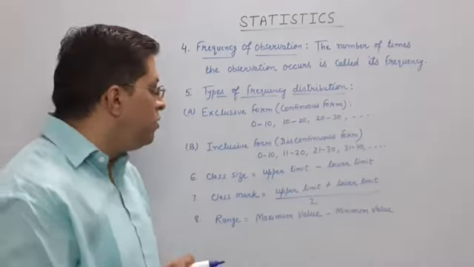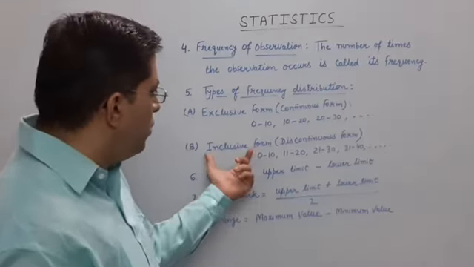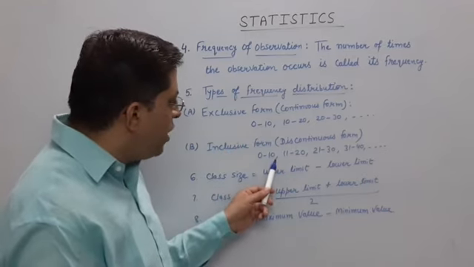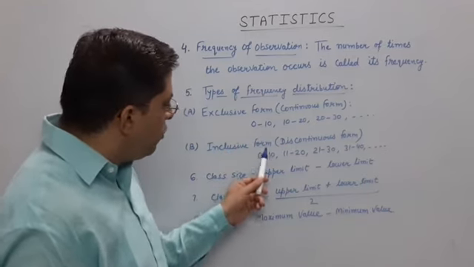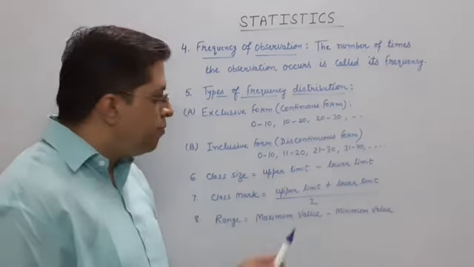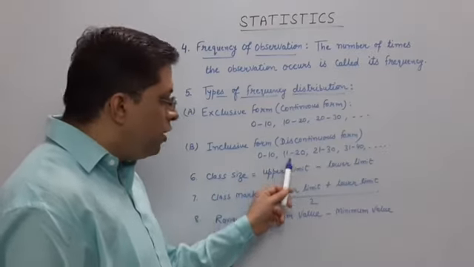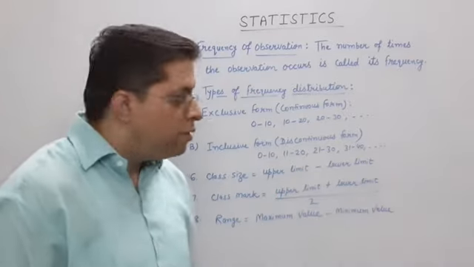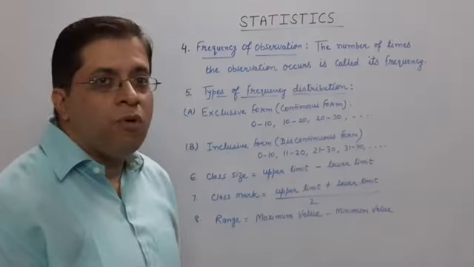One more is inclusive. Inclusive means both numbers are included. Here 0 to 10 is written, no? It means 0 is also there and 10 is also there. 11 is also there and 20 is also there. 21 is also there and 30 is also there. This is your discontinuous form.